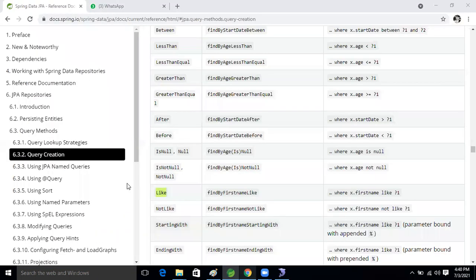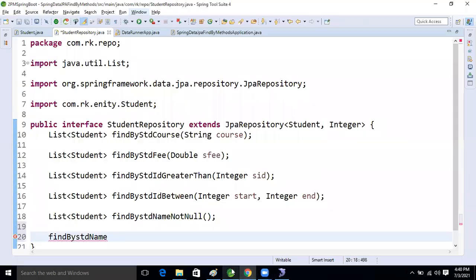After that, another operation we are going to perform is the like operator. Now copy this one and paste it. Here, what we will take now is a string input. Now it will return a list of student, right?